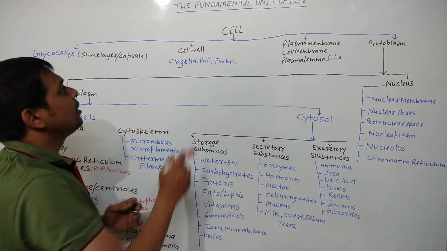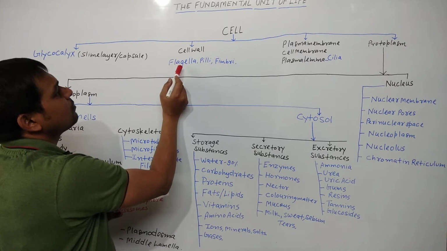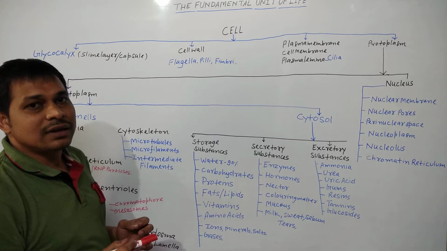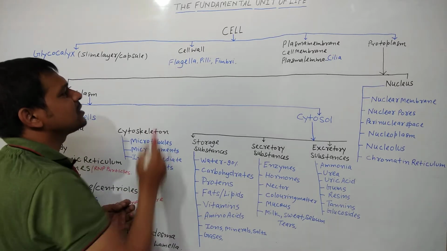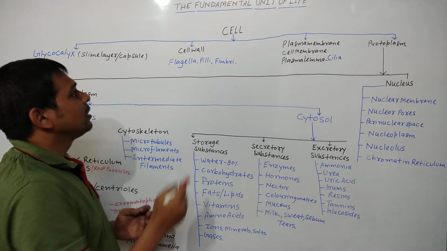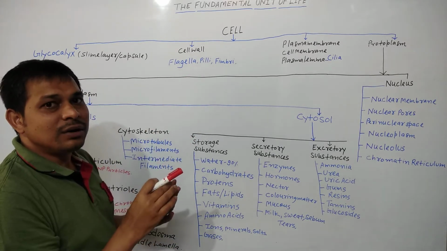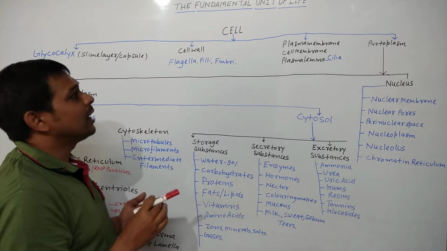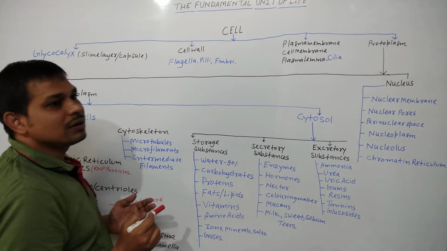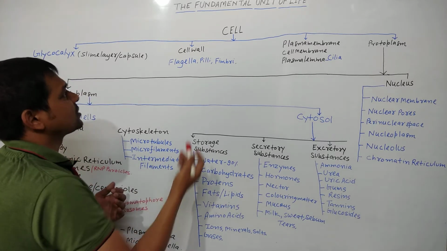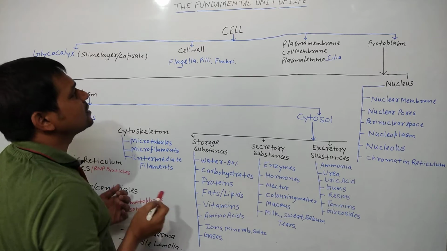prokaryotic cell. From cell wall, flagella, pili, fimbriae, these structures arise, and these structures help in movement and locomotion of the organism, attachment to any substratum to the bacterium, and it also helps in conjugation, a process of reproduction. Clear? So that is the cell wall.